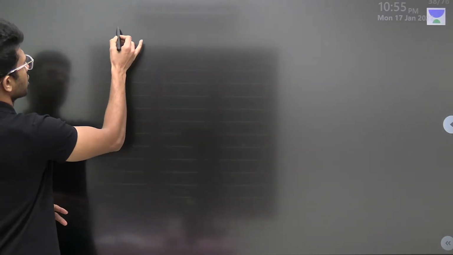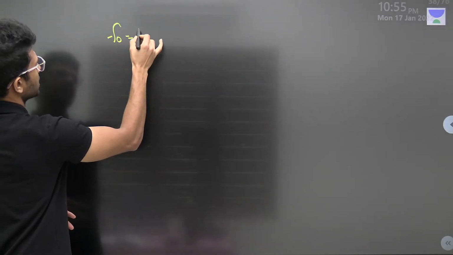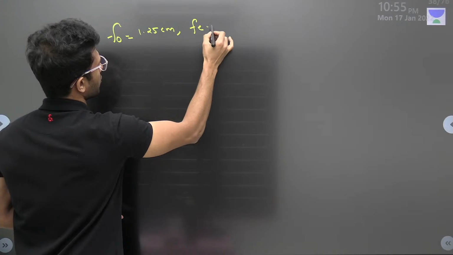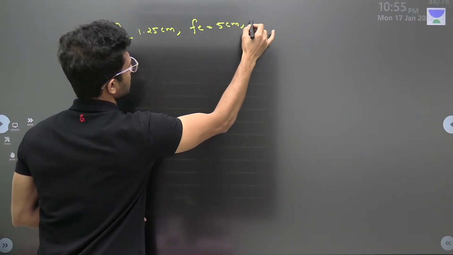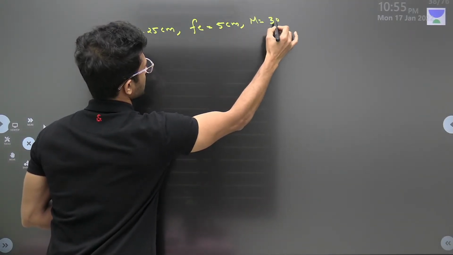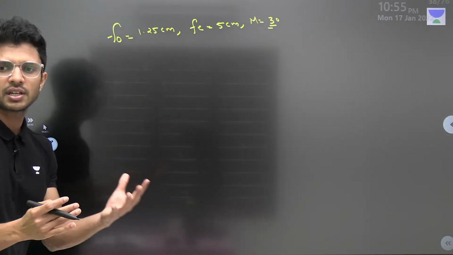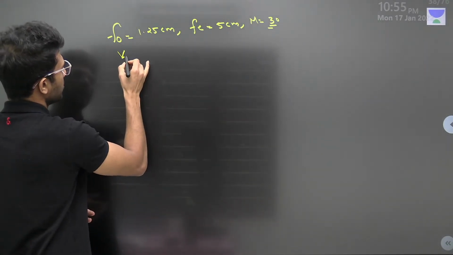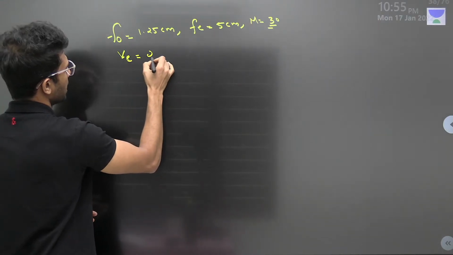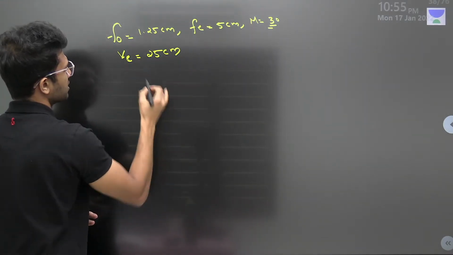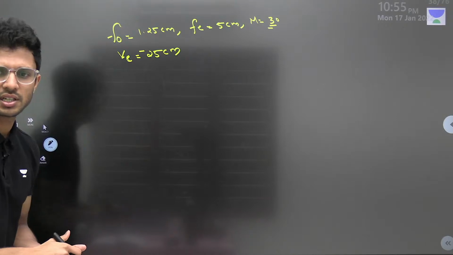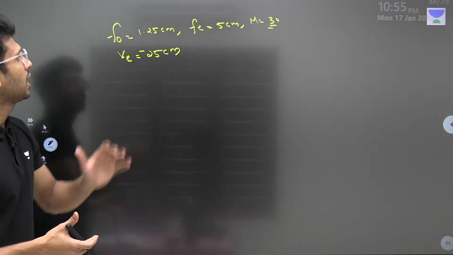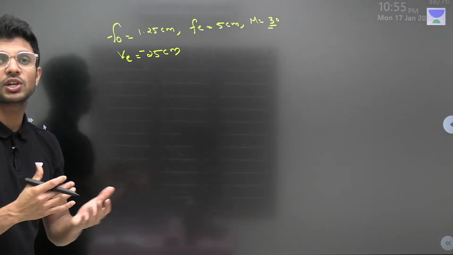Okay, we'll write what all things are given. Focal length of objective is 1.25 centimeter. Focal length of eyepiece is 5 centimeter and magnification is 30 actually. Question is, how can we construct this compound microscope if the final image to the eyepiece is formed at least distance of distinct vision, which is 25 centimeter with a negative sign. ठीक है?